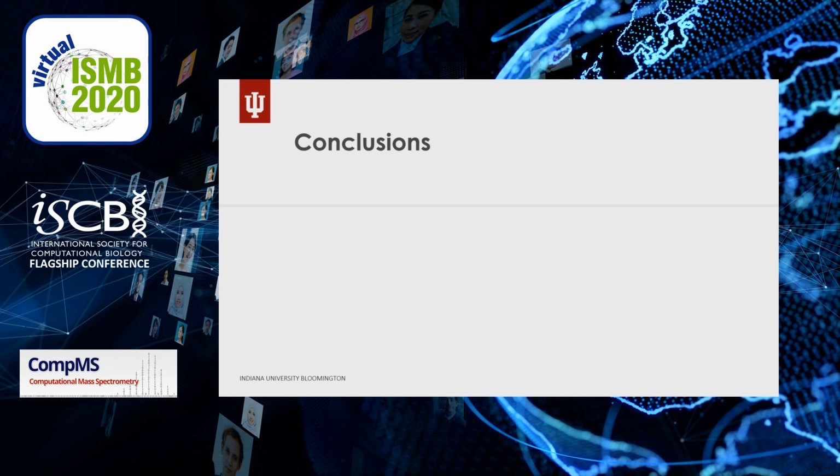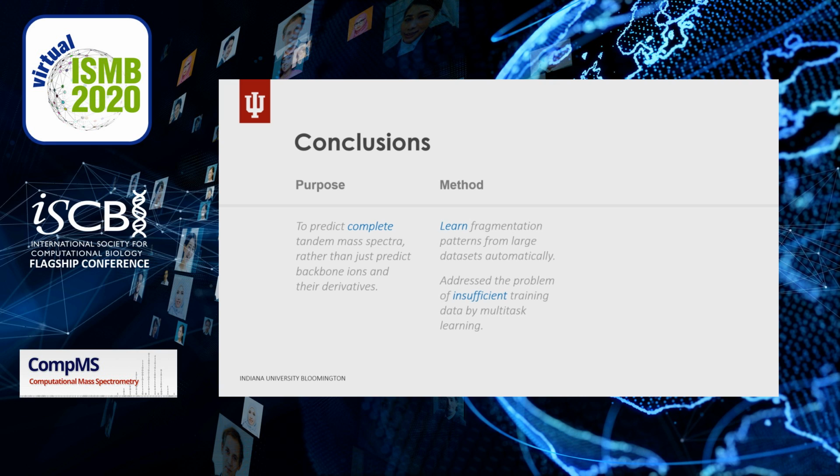In conclusion, the purpose of this work is to predict complete tandem mass spectra, rather than just predict backbone ions and their derivatives. To solve this problem, we use a convolutional network to learn fragmentation patterns and rules automatically from large datasets. We also address the problem of insufficient training data by multitask learning. As a result, we built the first complete spectral prediction model, which also performs much better than all previous backbone ion-based methods.